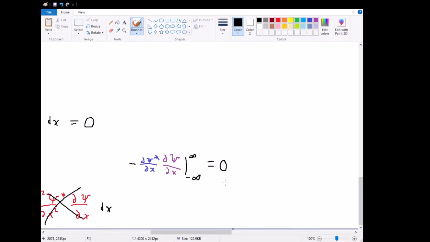And hopefully you see that if psi and its conjugate go to 0 at positive and negative infinity, so too must its derivatives. Because if we have some sort of wave function, it can do whatever crazy stuff near 0, but as it gets farther away, it must necessarily even out to 0.